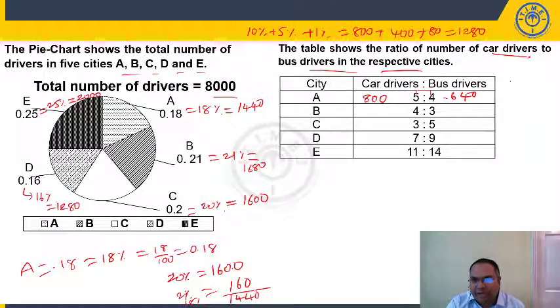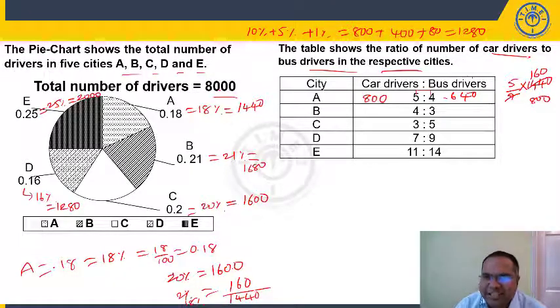You can also do it like this. 5:4, car drivers is 5 by 9 into 1440. 9 16s is 144, so 160 into 5, car drivers will be 800. So 1440 minus 800, or you can write 4 by 9. So instead of doing all that, this total ratio, car drivers plus bus drivers, must be equal to the total of A. 9 parts is 1440, so each part will be 160. 5 parts is 5 into 160, 800.